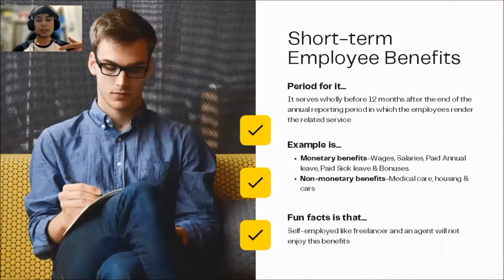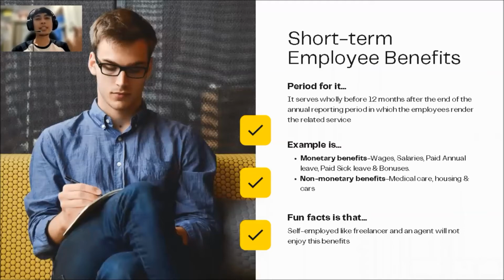Another example that I can share with you is employee bonuses, in which under a bonus plan, an employee earns, say, a 10,000 ringgit bonus based on the measure of his or her performance within a year.